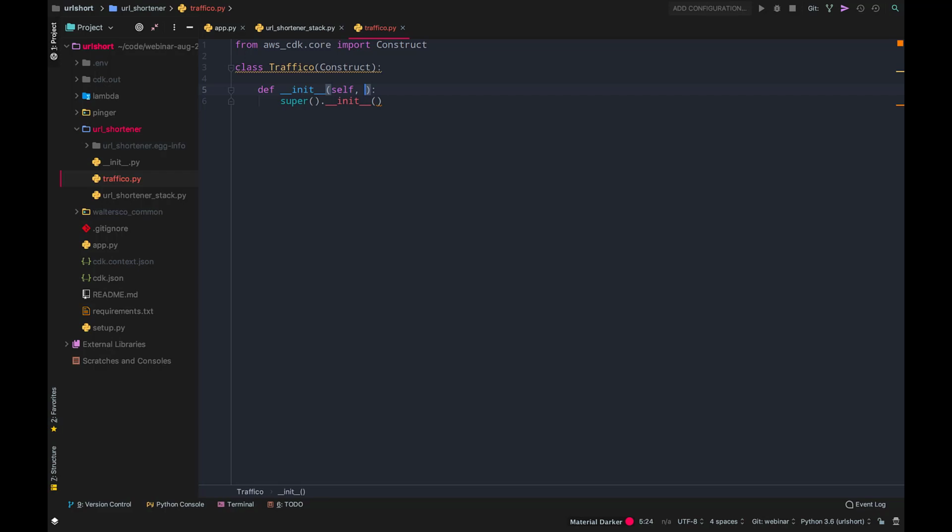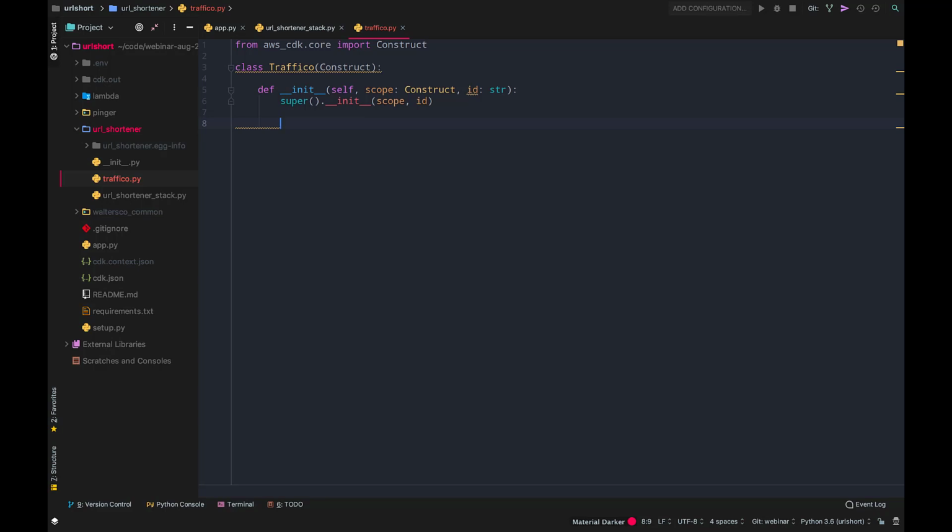And like Jason told you earlier, all constructs have a similar signature. They expect a scope and an ID. So we're going to add those here. And basically this is it. This construct is a completely viable construct. I can use it inside my CDK application, and we'll do that in a second.